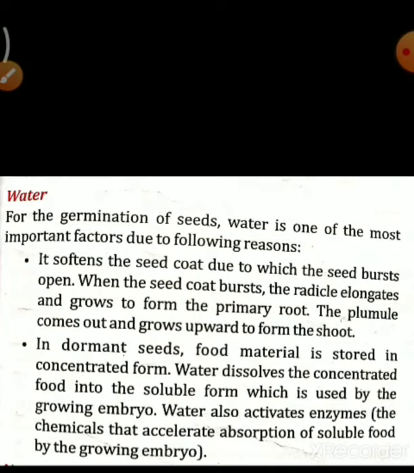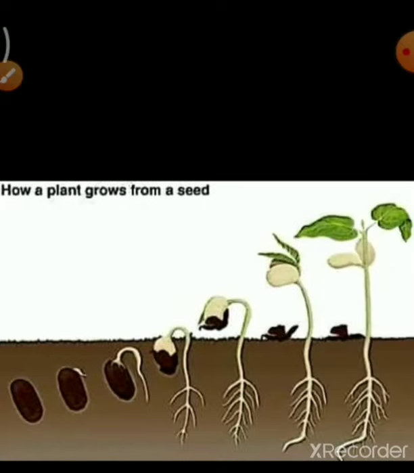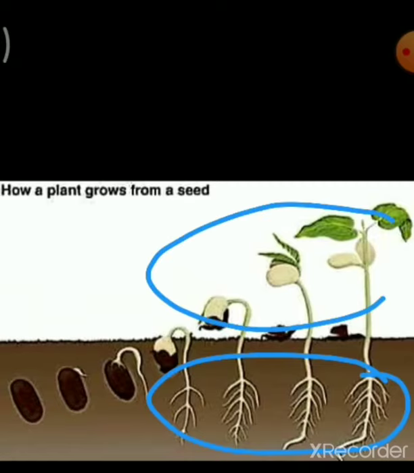The radicle elongates and grows to form the primary root. The plumule comes out and grows upward to form the shoot. So radicle and plumule mean what? Radicle means your root part, that is under the soil, and plumule means the shoot part.